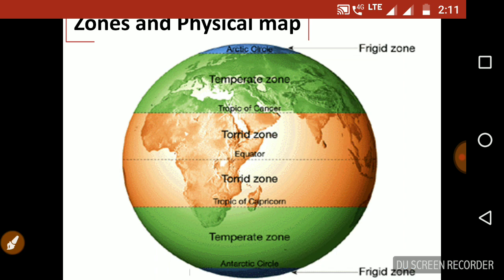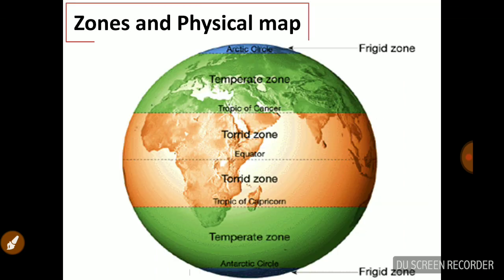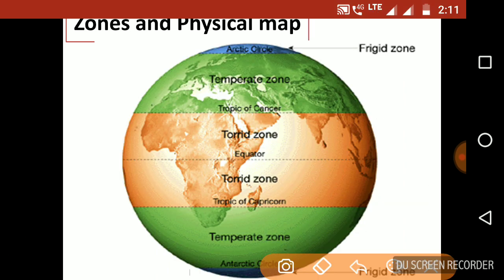So the Tropic of Cancer is passing almost through the middle of India, cutting India in exactly half. So we can say that India is a place where the combination of tropic and temperate zone is there. And likewise you can check the African continent.